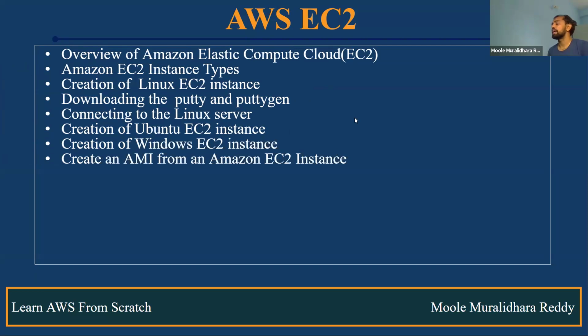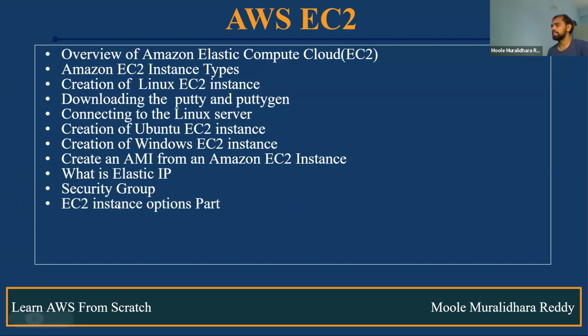And also how do we create an AMI from an AWS EC2 instance? Whatever EC2 instance we created, how do we create an AMI? And also we discussed Elastic IP. What is the Elastic IP? How do we use it? Where do we use it? And also what is the security group? How do we manage security groups? How do we allow DNS-specific inbound rules? Everything we discussed. And also we discussed what options are available in the particular EC2 instance.